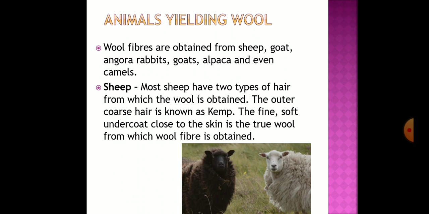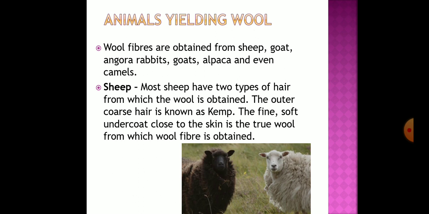Do you know why these animals have a thick coat of hairs? Yes, hairs trap a lot of air, and air is a poor conductor of heat. So, students, the hair keeps these animals warm, and wool is derived from these hairy fibers.